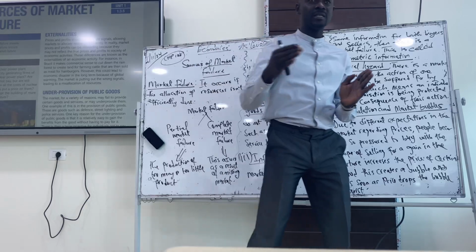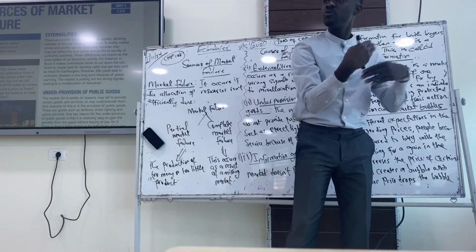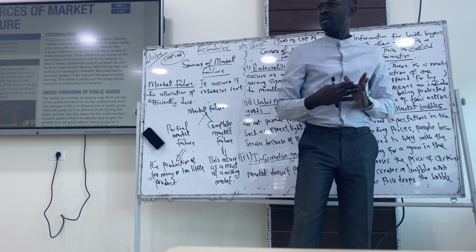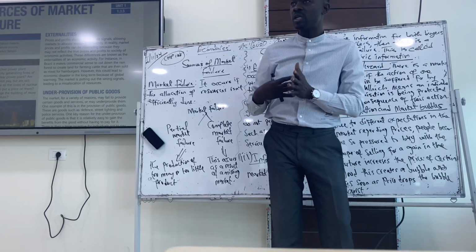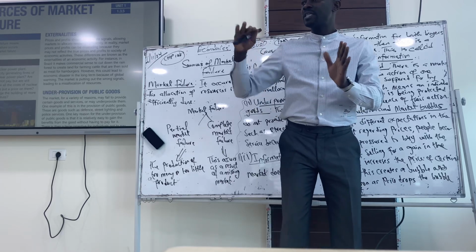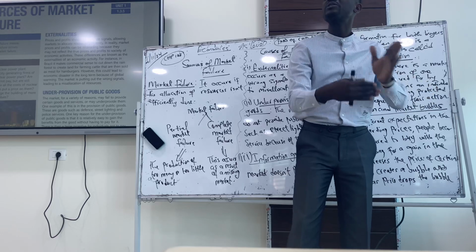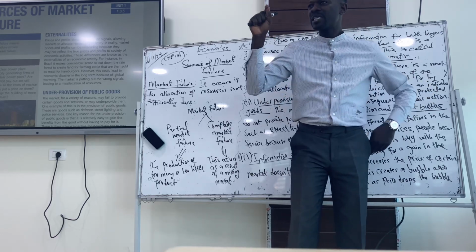Why is it an externality? It's an externality because it is the action of the market that makes us behave the way we behaved. So we are third party to the market, aren't we? We are third party to the market, are we not? So their actions have made us behave the way we behaved, which brings about irrationality. That is market failure, externality.